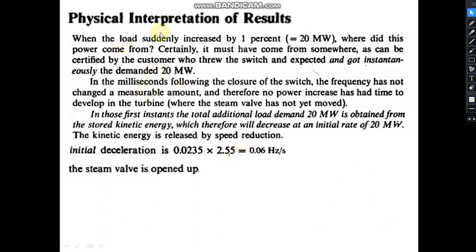So what is the physical interpretation of these results? When the load suddenly increased by 1%, that is by 20 megawatt, where did this power come from? Certainly it must have come from somewhere, as can be certified by the customer who threw the switch and expected and got instantaneously the demand of 20 megawatt.